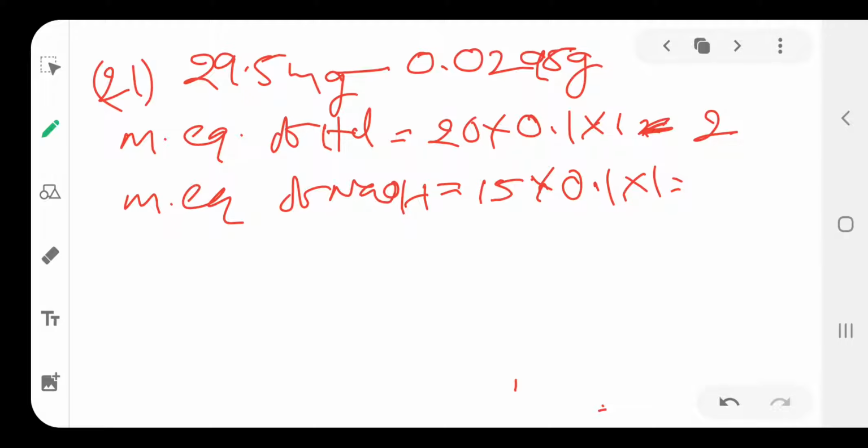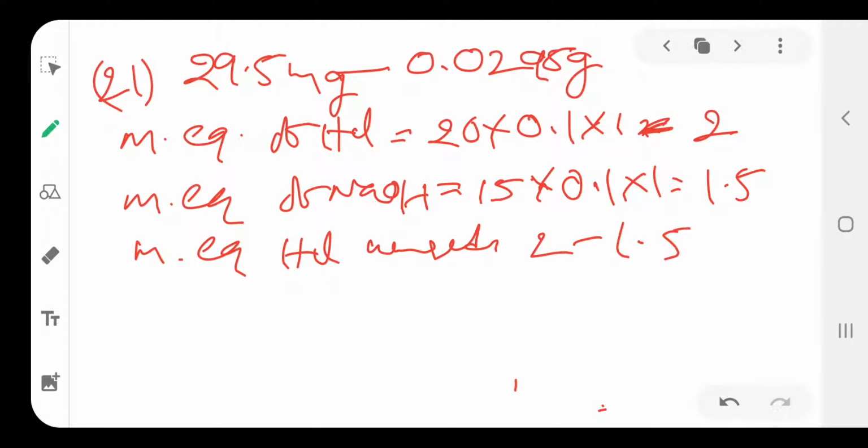This is 1.5. Then next is milli equivalents of unused HCl. Milli equivalents of HCl is 2, milli equivalents of NaOH is 1.5. How much is remaining? 2 minus 1.5 is equal to 0.5.